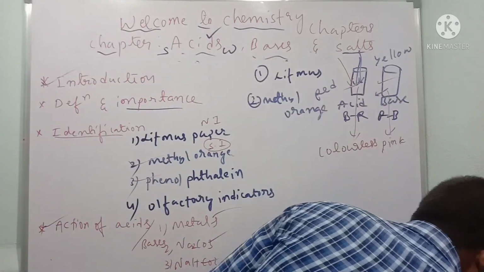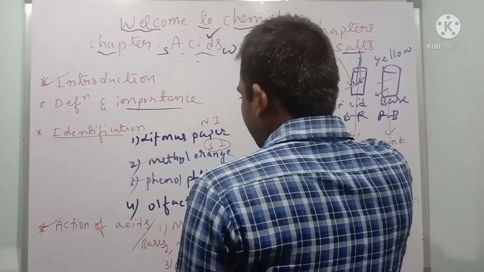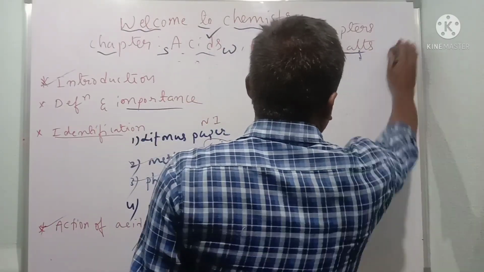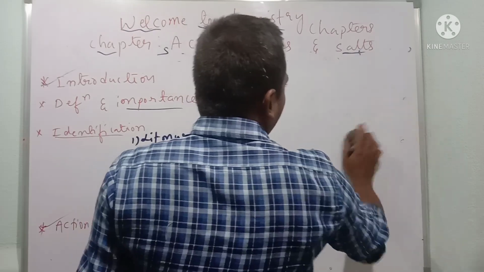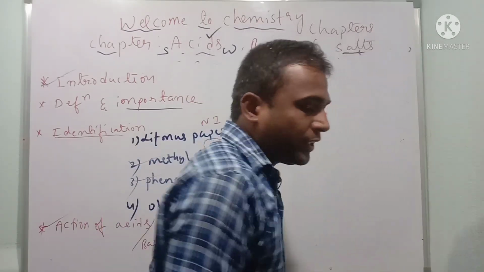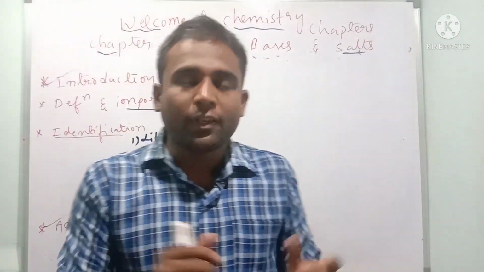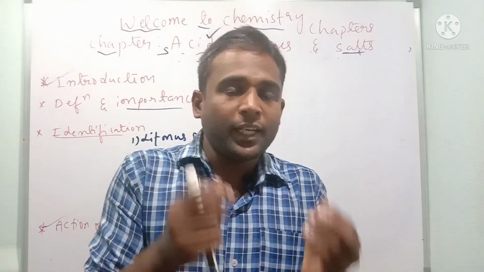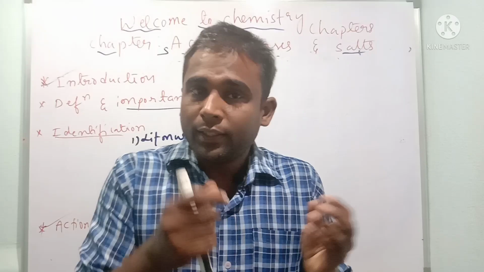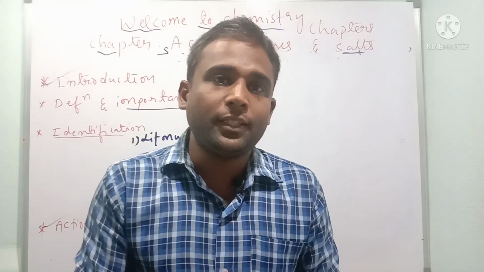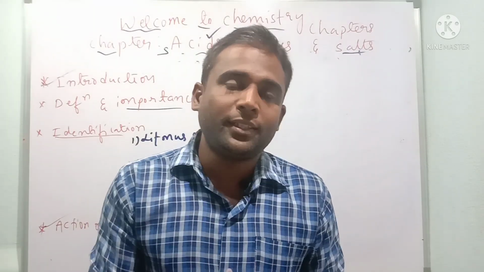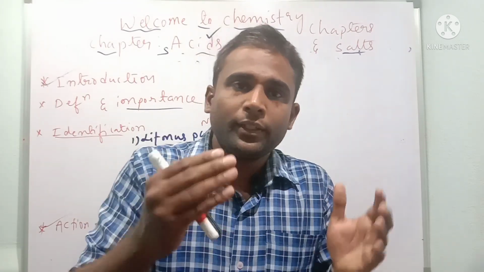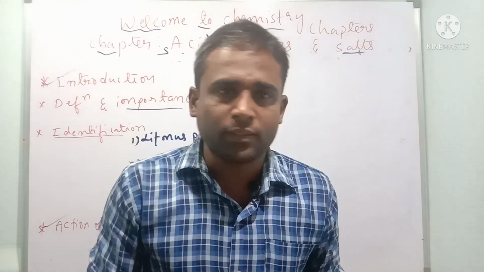So it is very easy, children. What is the meaning of action of acids? You know acids, you understood. Okay, let me tell some acids. If I take tomato, there is the presence of oxalic acid. If I take lemon, citric acid. If I take tamarind, tartaric acid. Nettle leaves, methanoic acid. Ants, ethanoic acid. So these are some acids which are present in different materials and substances.